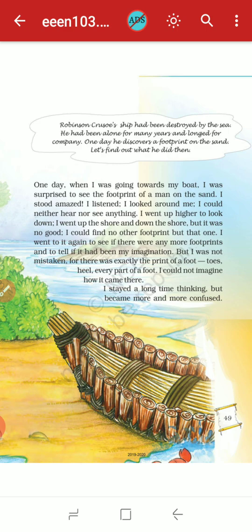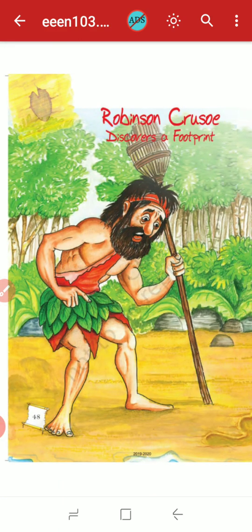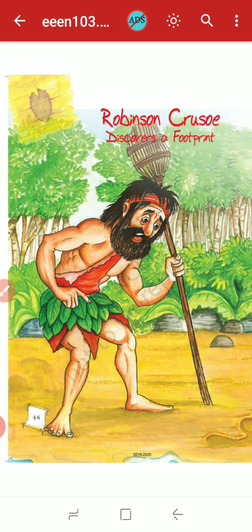And to tell if it had been my imagination, but I was not mistaken. Then he found that he was not mistaken, he was not wrong, for there was exactly the print of a foot. Okay, as you know, the footprint of a man, exactly that print of a foot he found there. Okay, the toes, the heel, every part of a foot, like this you can see in this picture also.